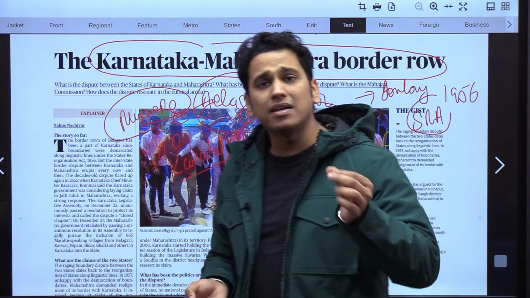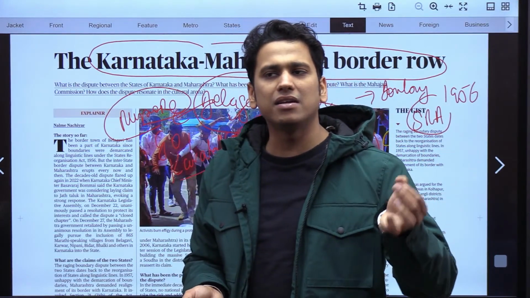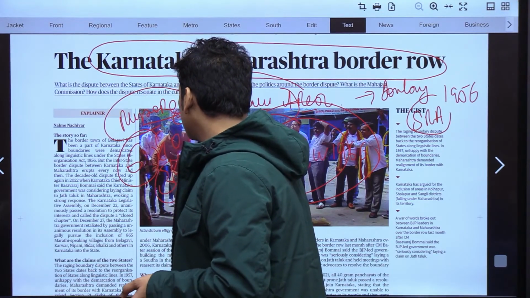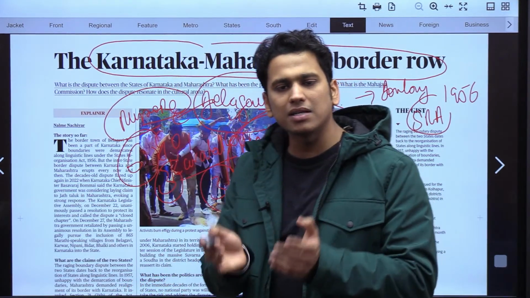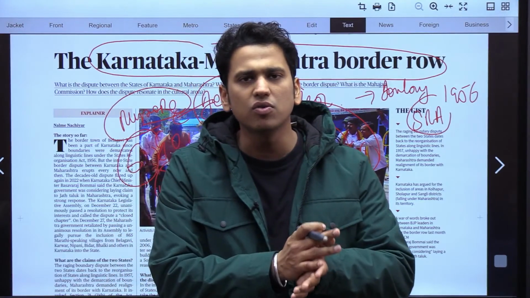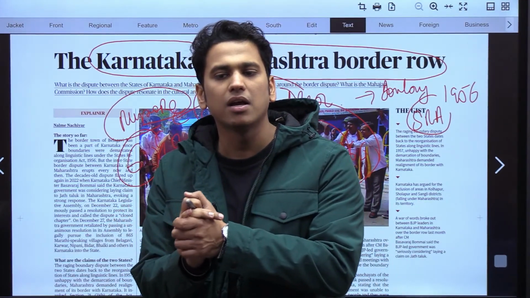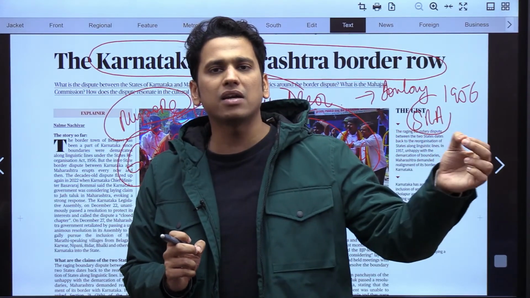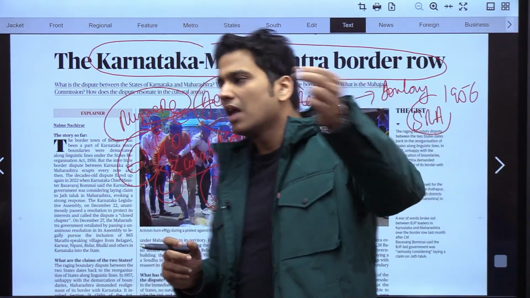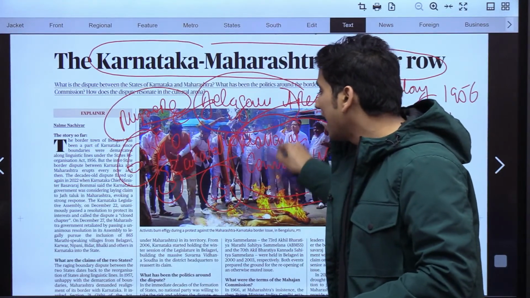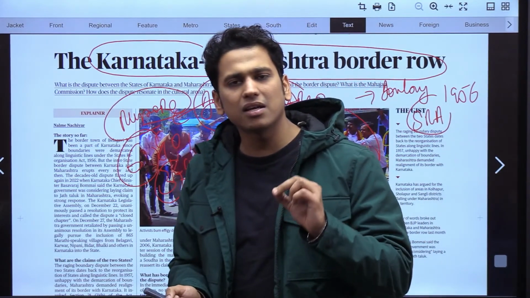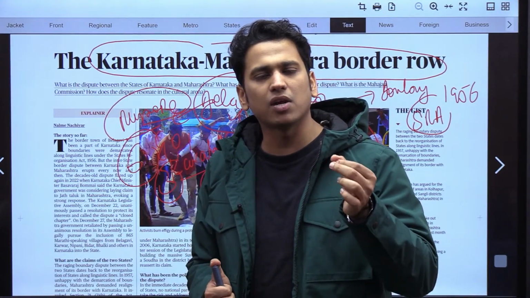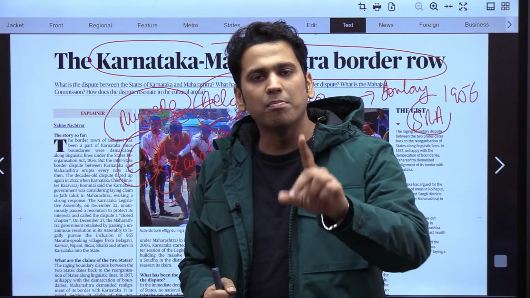As a result, center ने intervene किया है and the center has formed a 6-member body, 3 from Maharashtra, 3 from Karnataka, to address this particular boundary issue that is there between Maharashtra and Karnataka, right? The area of the dispute is the Belgavi area that was earlier part of Bombay Presidency. After States Reorganization Act and Mahajan Commission, the stake and the claim of the Karnataka government has increased, that this particular area, that is the Belgavi area, belongs to whom?